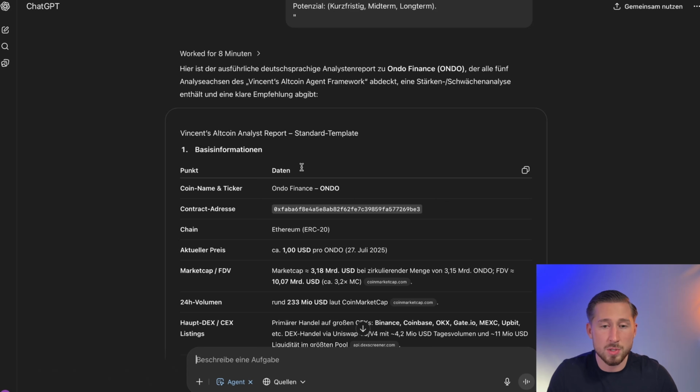I know myself how time-consuming research can sometimes be, especially when you have to check the entire white paper and all the documents, and you basically have to gather all the information together. That can really be a lot of work. And that's why an incredible amount of work is being taken off your hands here.